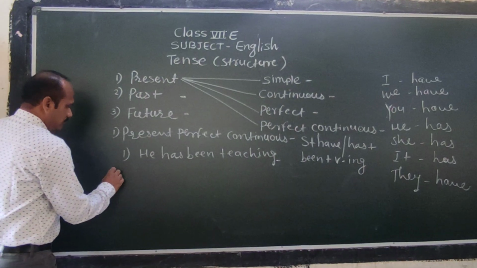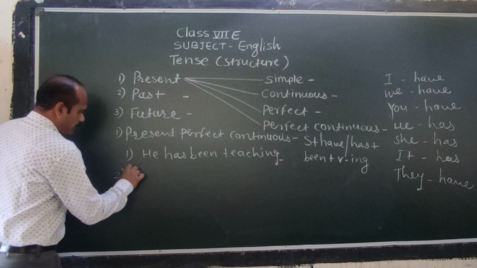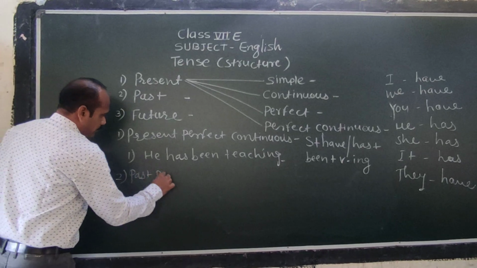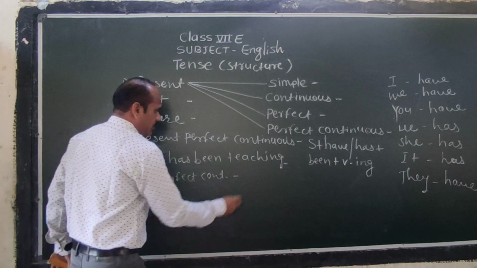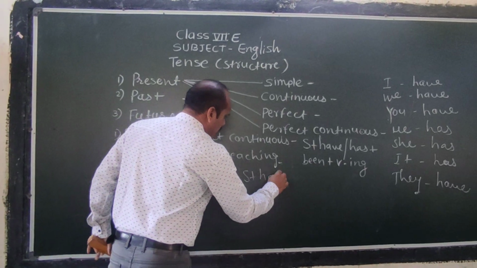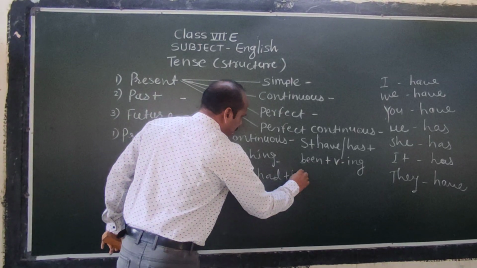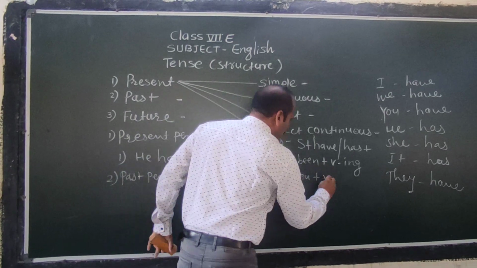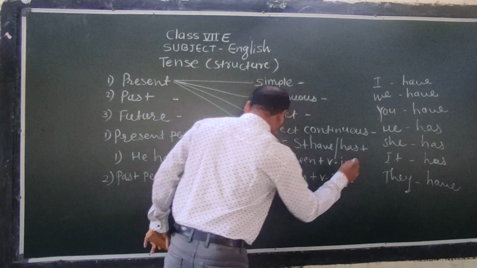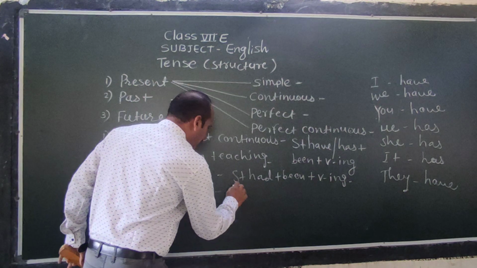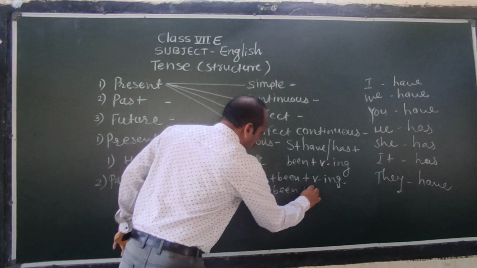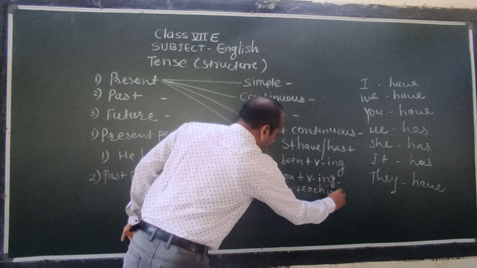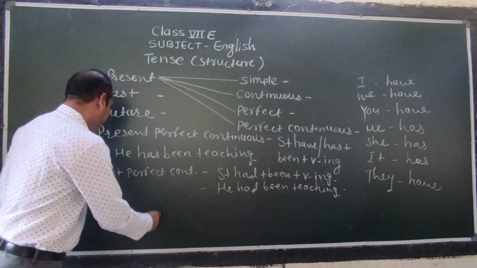Then second, past perfect continuous. Subject plus had plus been plus V-ing. Example, he had been teaching. Did you understand? Yes.